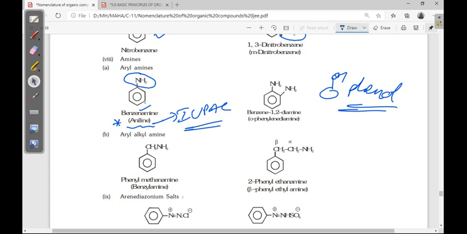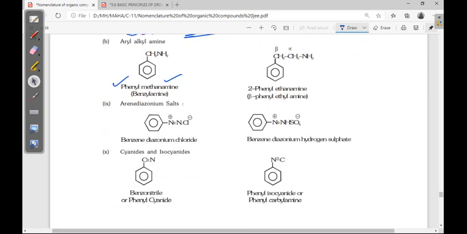Now if you want to give it as a benzene derivative, you can give benzene-1,2-diamine. Amine is the main functional group, right? Two functional groups are there, di, at 1,2 position. Next, phenyl methanamine, where phenyl is just a substituent. Now here it is also the substituent, so 2-phenyl ethanamine.